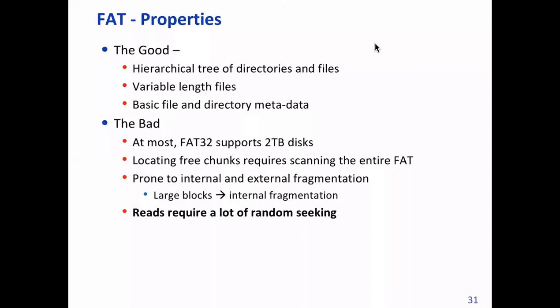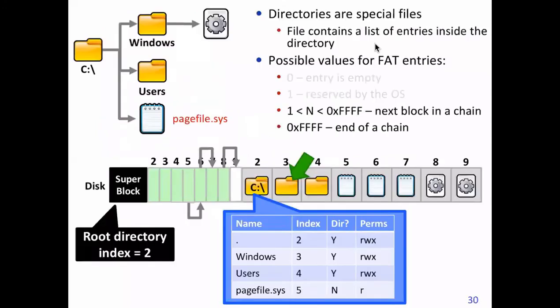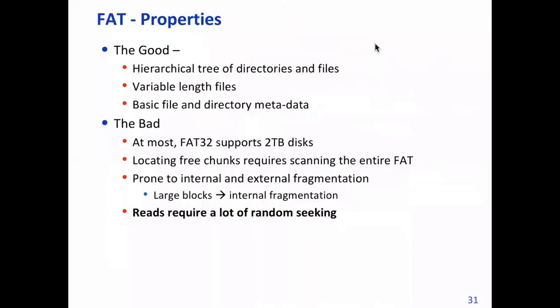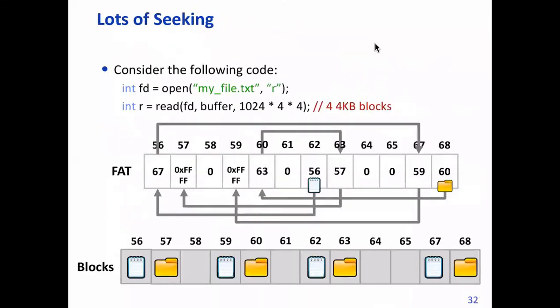However, it requires a lot of random seeking, because we have the concept of pointers here, right? And this pointer we have shown adjacent ones, but normally these pointers can be anywhere. So even to access the FAT there is a lot of random seeking.